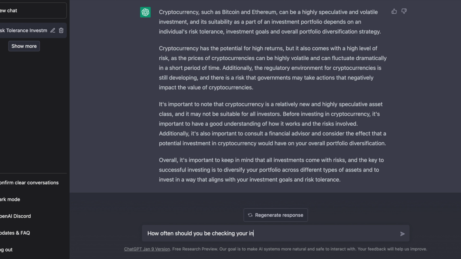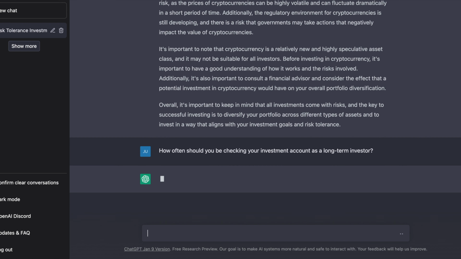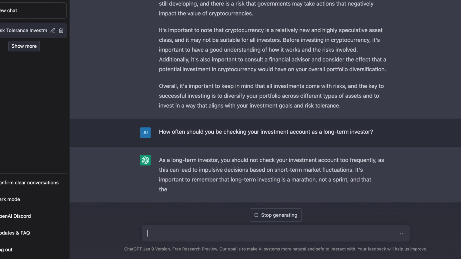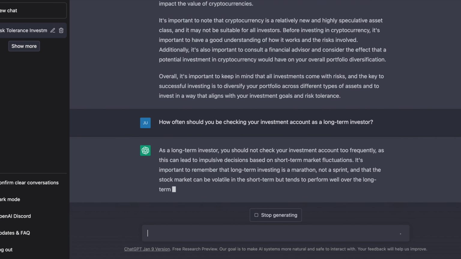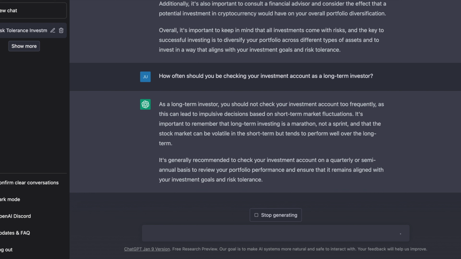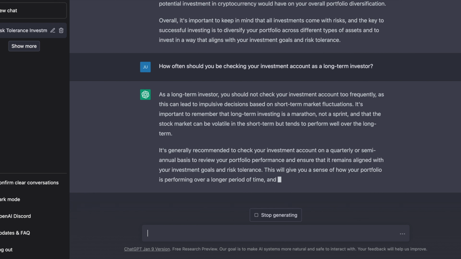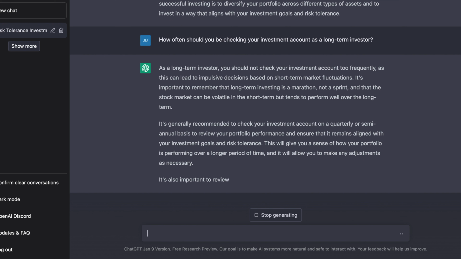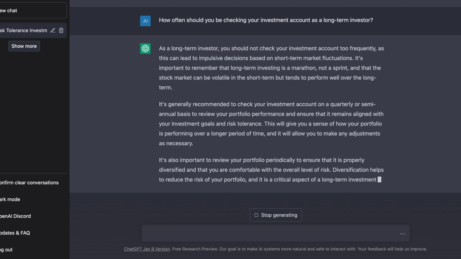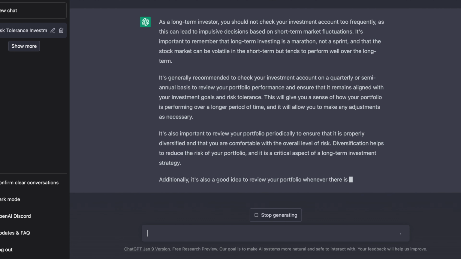Okay, so the next question that we decided to ask was, how often should we be checking our investment account? And this is one I hear all the time since it invokes a lot of stress if you check it too often. So what ChatGPT says is that as a long-term investor, we should not check our investment account too frequently, since it could lead to impulsive decisions, which is very true. And it's important that it's a marathon, not a sprint. It's also generally recommended to check your investment account on a quarterly or semi-annual basis to review the performance and to see if it remains in line with your investment goals and to rebalance as necessary.